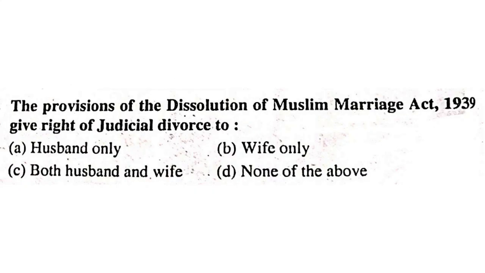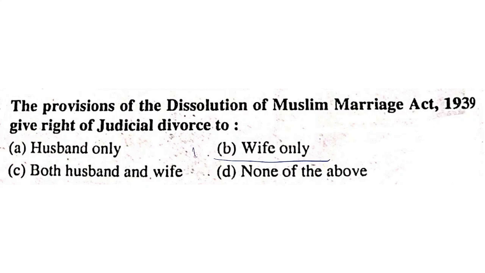Next question. The provision of Dissolution of Marriage Act 1939 gives right to judicial divorce to husband only, wife only, both husband and wife, or none of the above. See, the Dissolution of Muslim Marriage Act, it gives right to wife only.